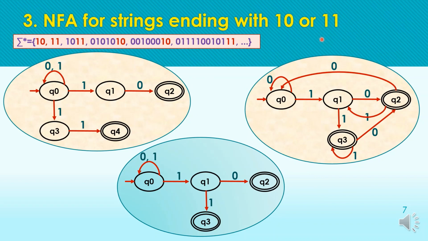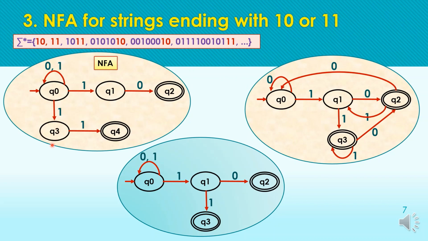Here this first solution is a purely NFA, because we have more than one transition for the input symbol. As we have a transition for 1 over here, we also have a transition of 1 to Q1, and another transition of 1 to the state Q3.